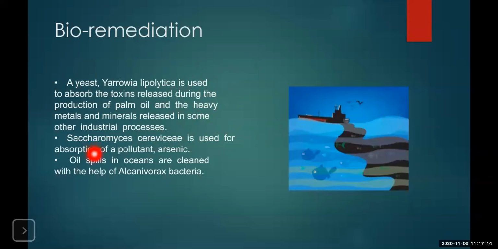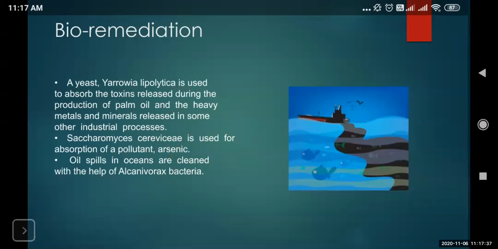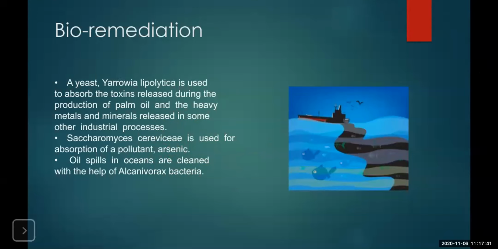The second variety used is Saccharomyces cerevisiae, which is used for absorption of a pollutant called arsenic, which is again a heavy metal, and it is highly toxic if it gets accumulated in the groundwater. It gets consumed by humans along with this water, and causes a lot of health issues as well as genetic issues in the population residing in the area where such pollution is found.